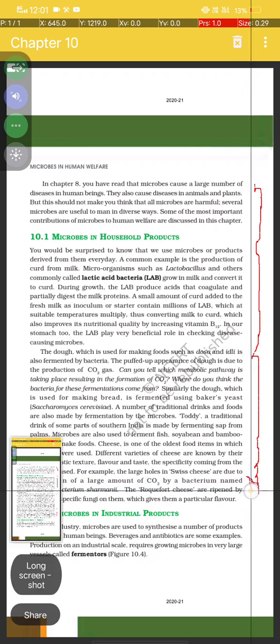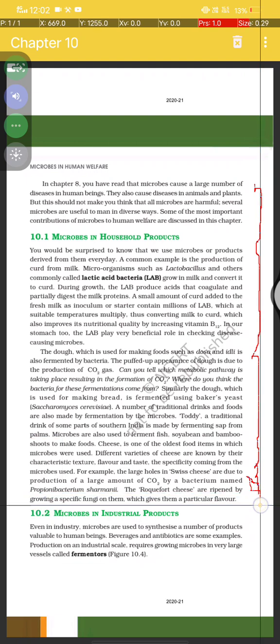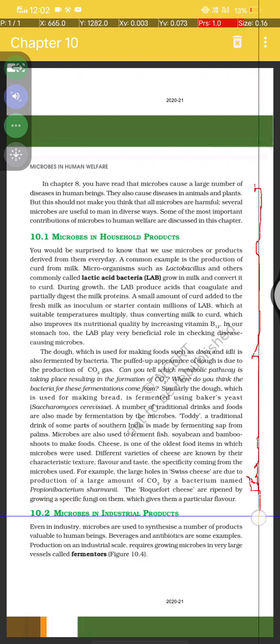And Roquefort cheese is ripened by growing specific fungi on them, which gives them a particular flavor.